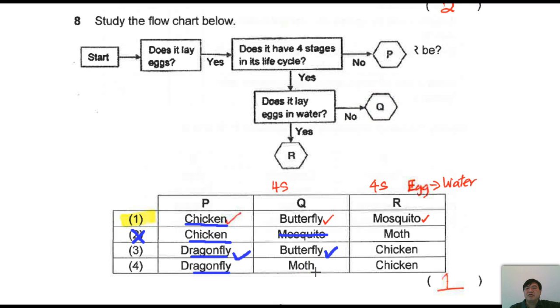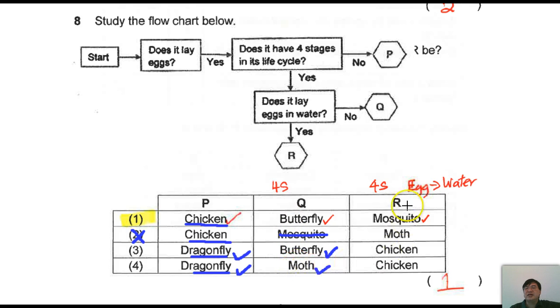Moth, moth has 4 stage life cycle, correct. Moth does not lay its eggs in water. Well, it looks correct. So this is okay, and dragonfly, this is okay. Seems at this moment from these 2 columns, P and Q seem to be the possible answer. 1, 3, 4, 1, 3, 4.